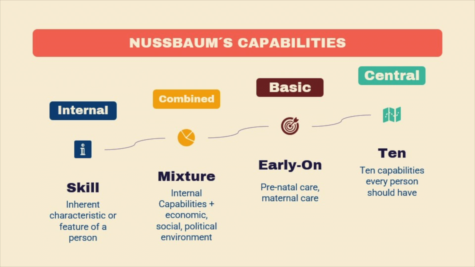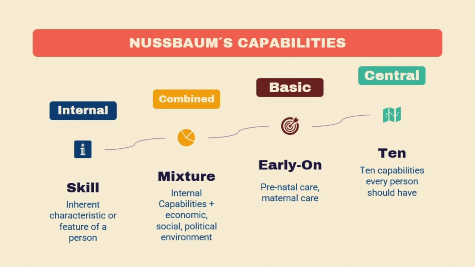Nussbaum categorizes capabilities into internal, combined, basic, and central capabilities. Internal capabilities are the skills and features that cannot be fixed. For example, a person who is naturally better at science will have a higher capability of succeeding on a science exam without studying. Combined capabilities include all the internal capabilities and characteristics of a person, in addition to the social, economic, and political conditions of their environment.